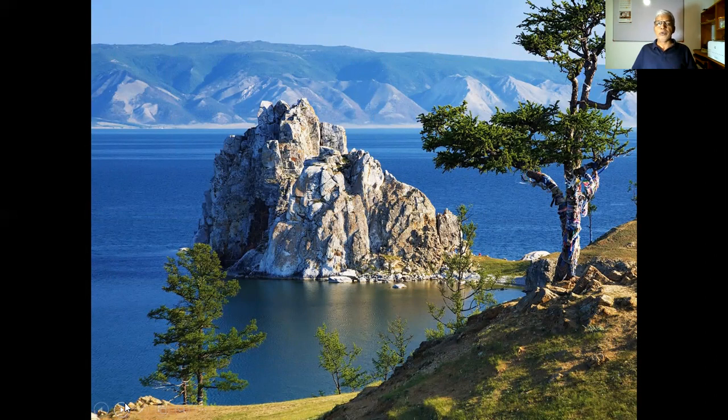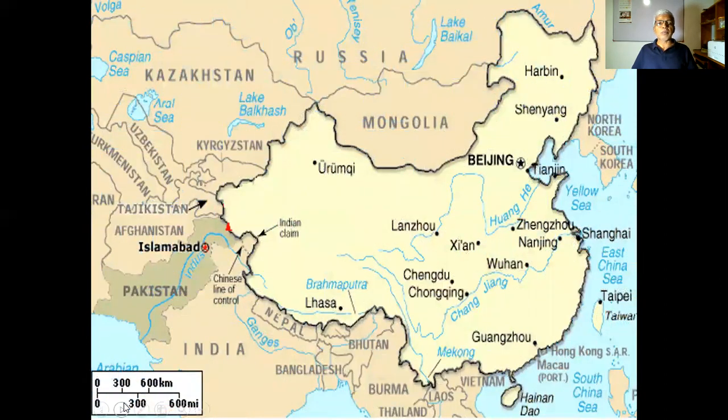And it's a very beautiful picture. When you go to this map, you can find the location of these lakes and rivers. Lake Baikal is located here. Then Lake Balkhash is located here. The Aral Sea is also located here. You can find part of the Caspian Sea there.